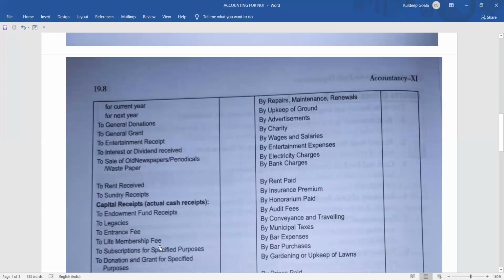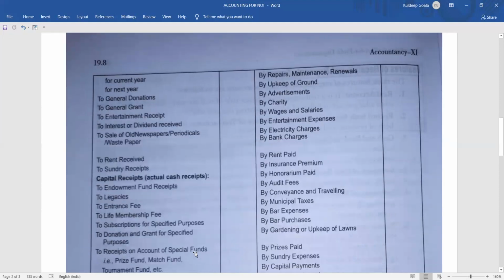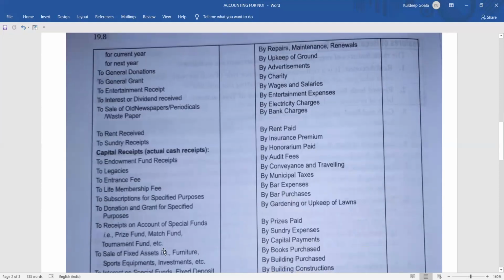The next one, life membership fees. Life membership fees means that if you want to become a member for your lifetime, you will pay a certain nominal amount of money and become a lifetime member. That is called life membership fees. Then subscription for specified purpose: if you are paying a certain amount of money for getting any specified services, that will be called subscription for specified purpose.